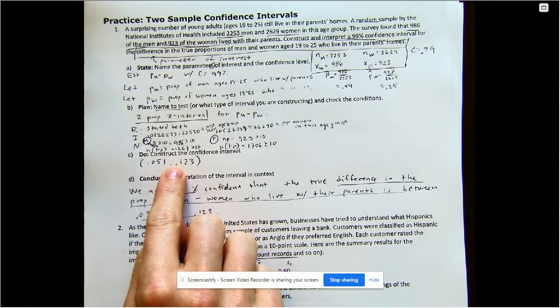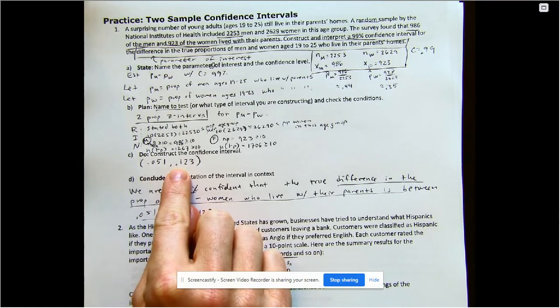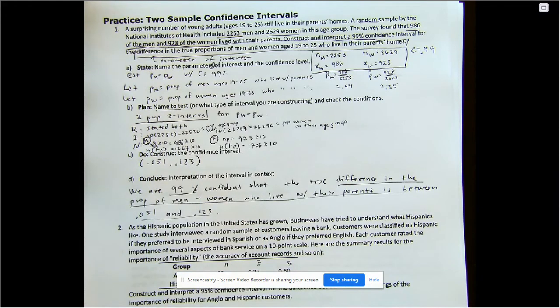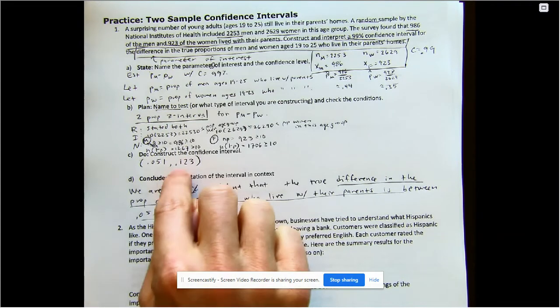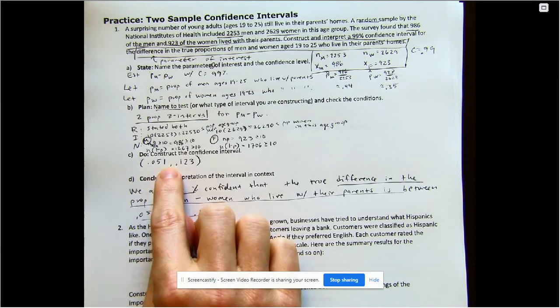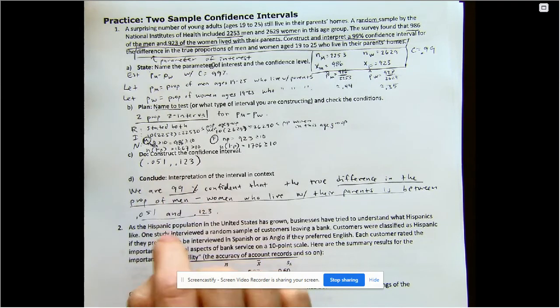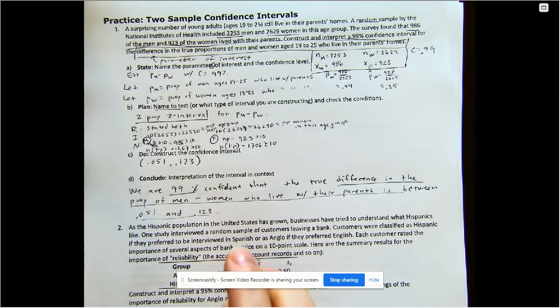Because a confidence interval gives us an interval of plausible values. Notice that zero is not in this interval. So it means I do believe there is a difference between the proportion of men and women who live with their parents, because zero is not in this interval. So that's just something to be thinking about, because we always want to know, like, what does this math mean? Not only do I think there's a difference, because this is a positive number, I think typically the proportion of men who live with their parents in this age group is higher than the proportion of women who do.